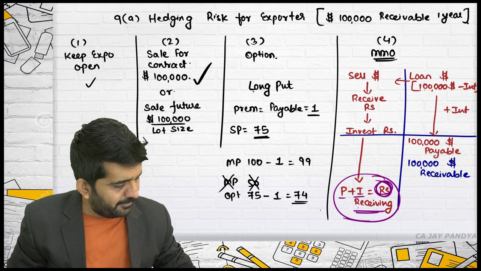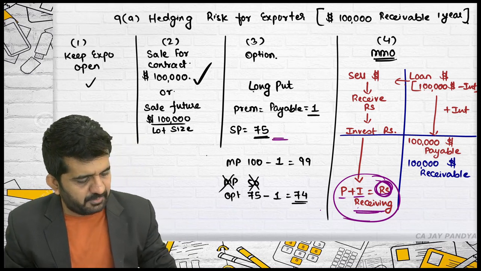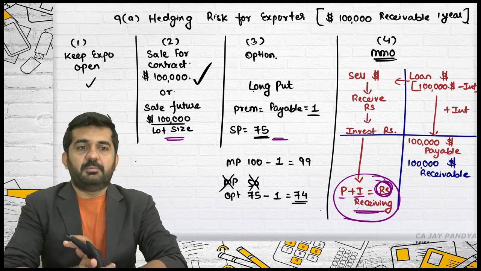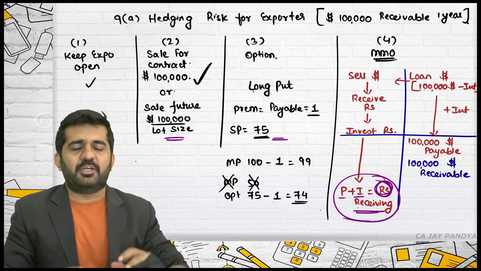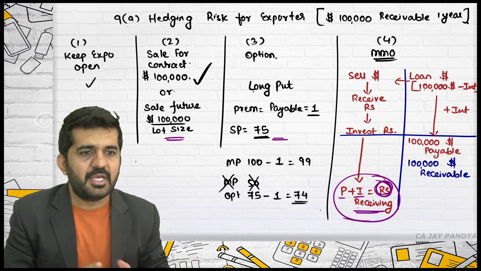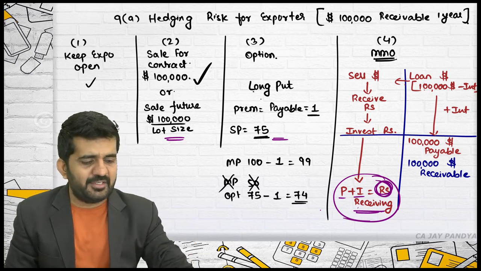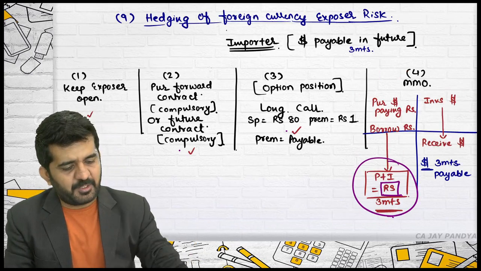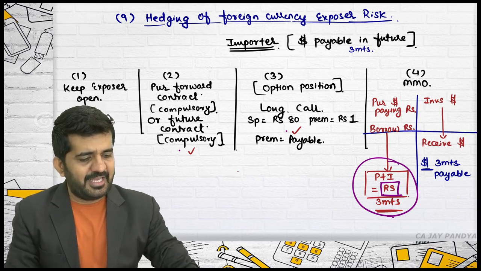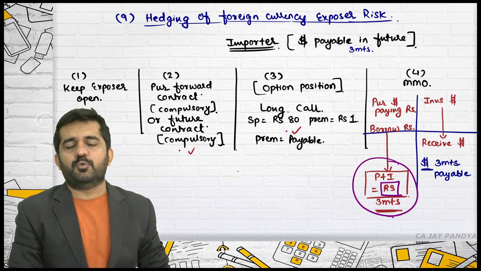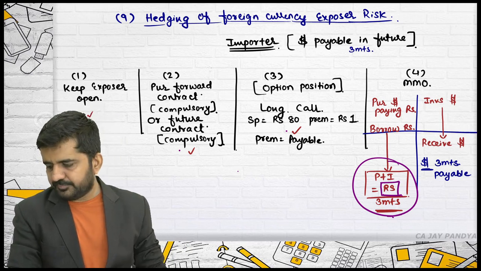Your receivable is in rupees. Here also your receivable will be in rupees. Here also receivable will be in rupees. You have done n numbers of questions whereby you are told which option of hedging is best, and you take the option where receivable is highest, and as far as payable is concerned, payable is lowest. Is it alright? This is hedging of a foreign currency exposure risk. Is it alright?